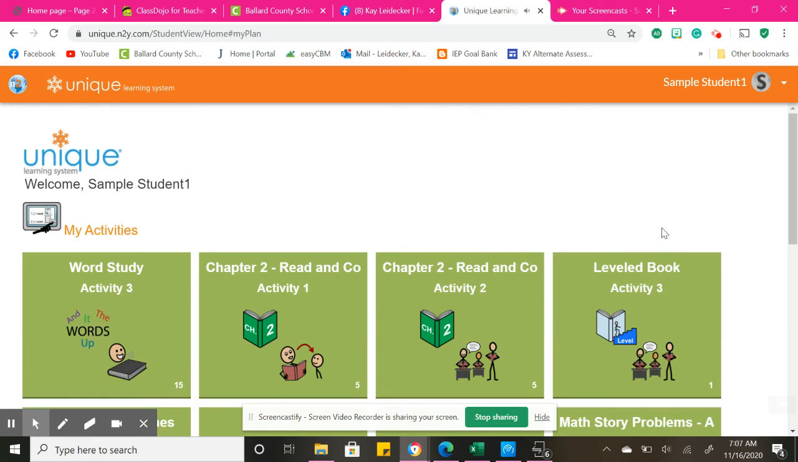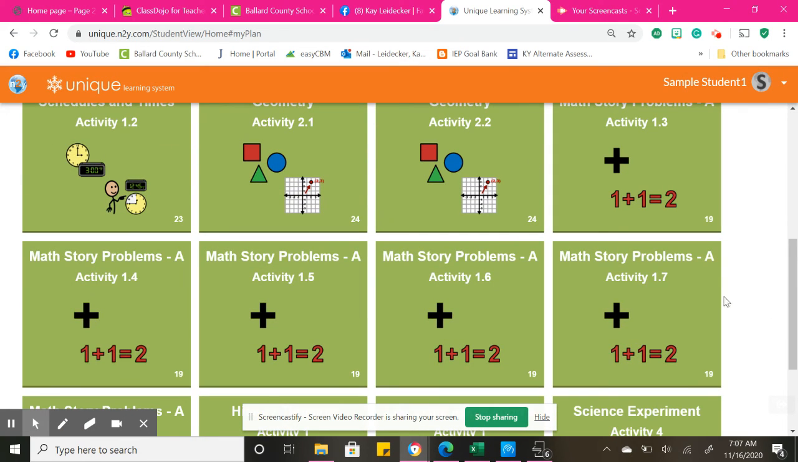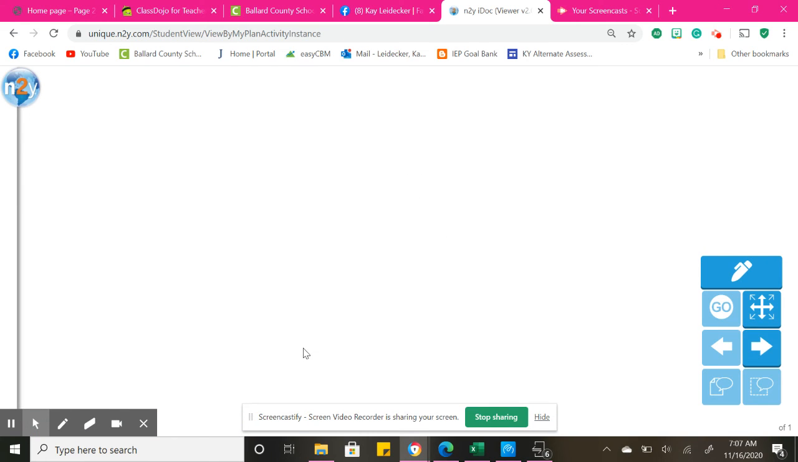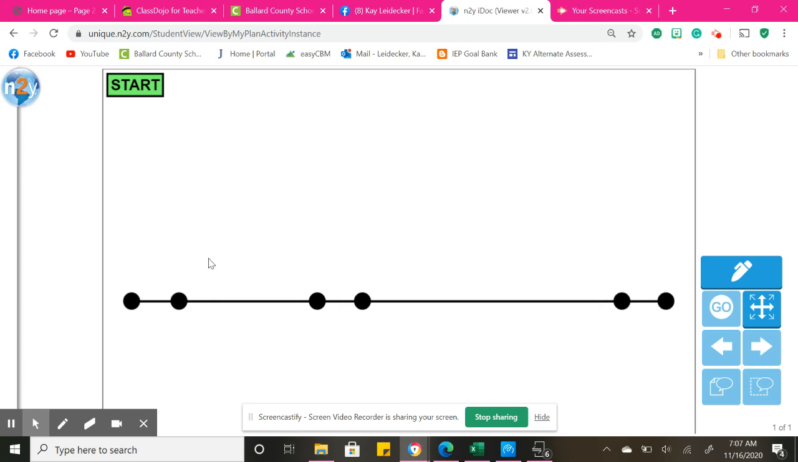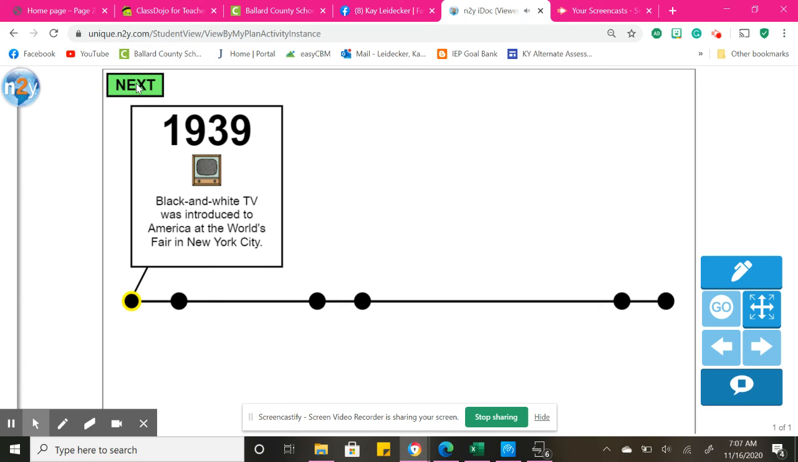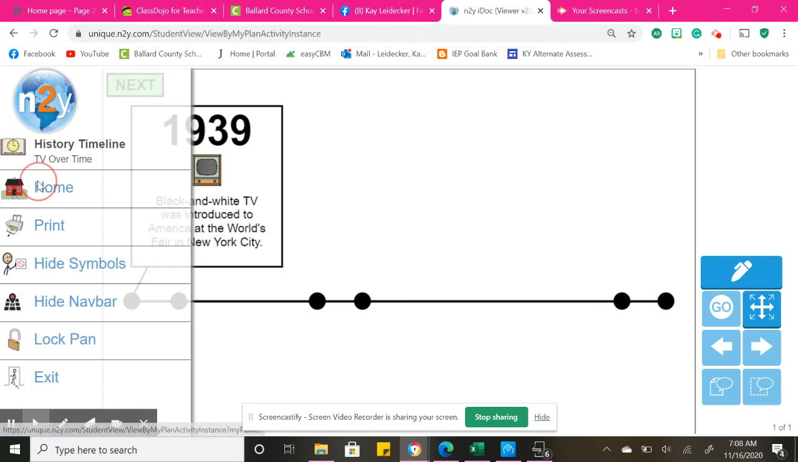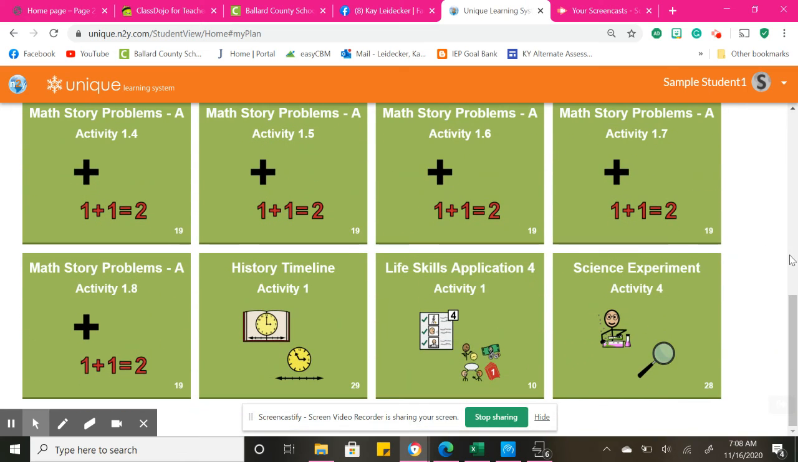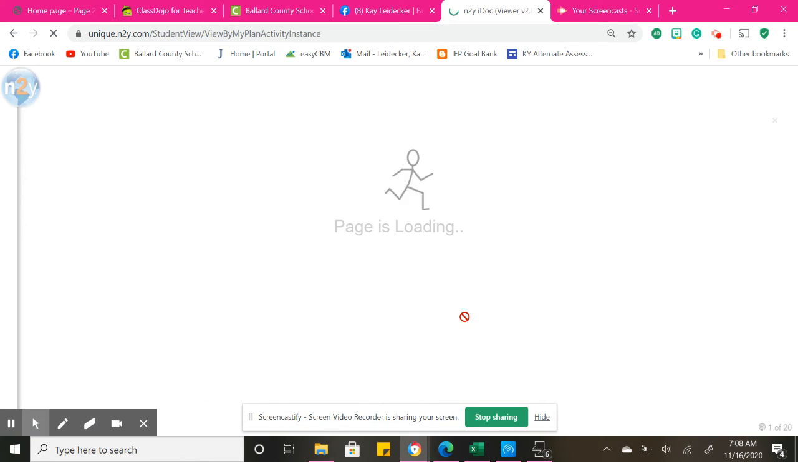Your next math boxes are just adding up to 100. So that's what all those boxes are. Then we have our history timeline. 1939. This just talks about a timeline starting from a low number to a high number, and it talks about different events that happened within those years. And then your life skills application.